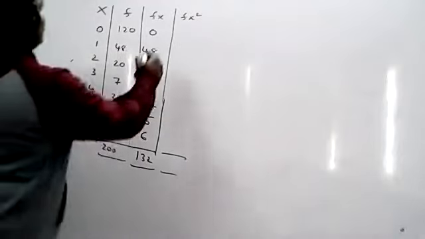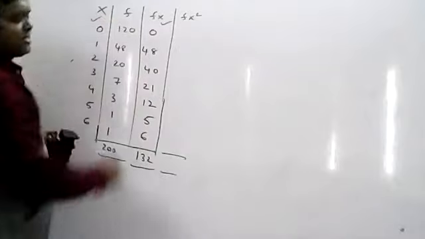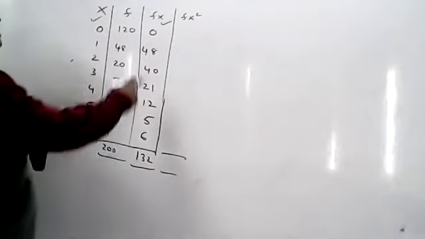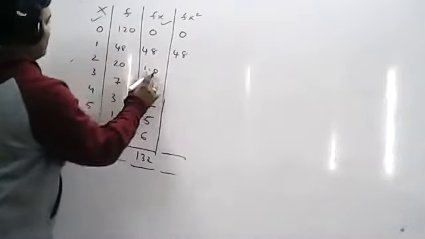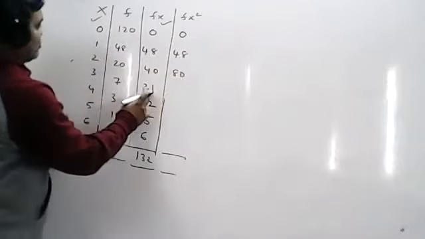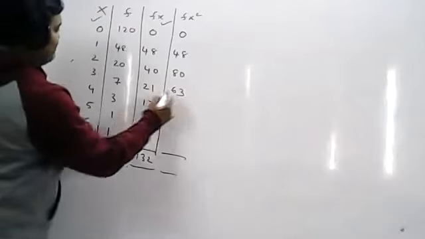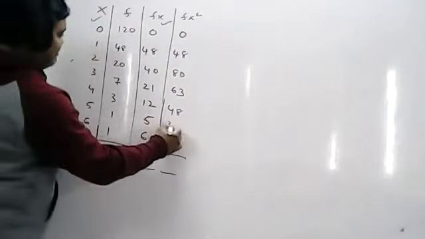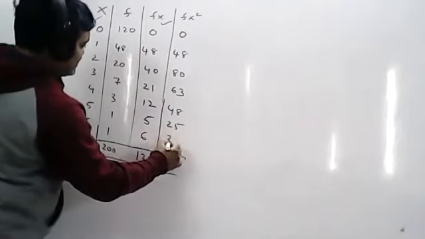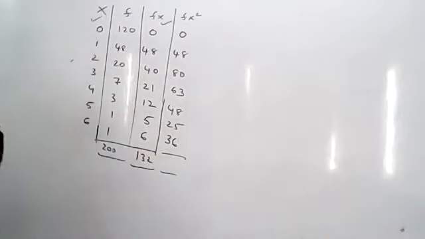Fx square, how will you do? Fx into X. These two columns should be multiplied. 0 into 0, 0. 48 into 1, 48. 40 into 2, 80. 21 into 3, 63. 12 into 4, 48. And then 5 into 5, 25. 6 into 6, 36.